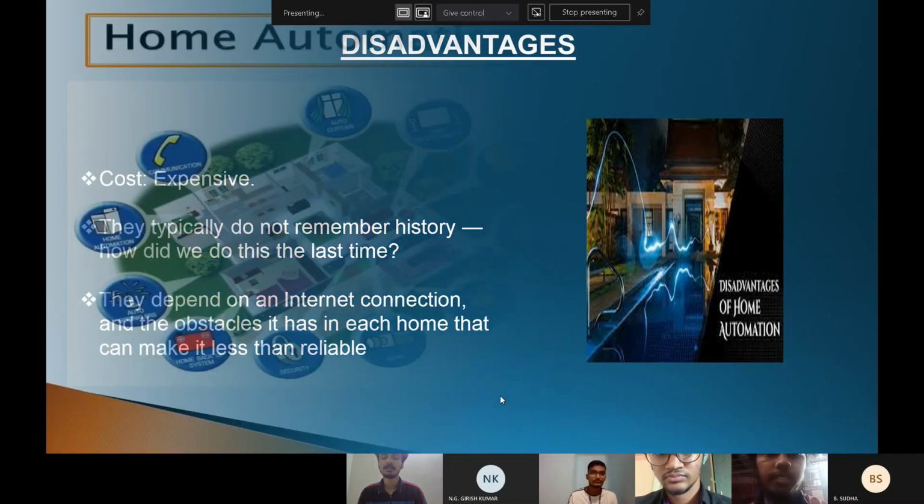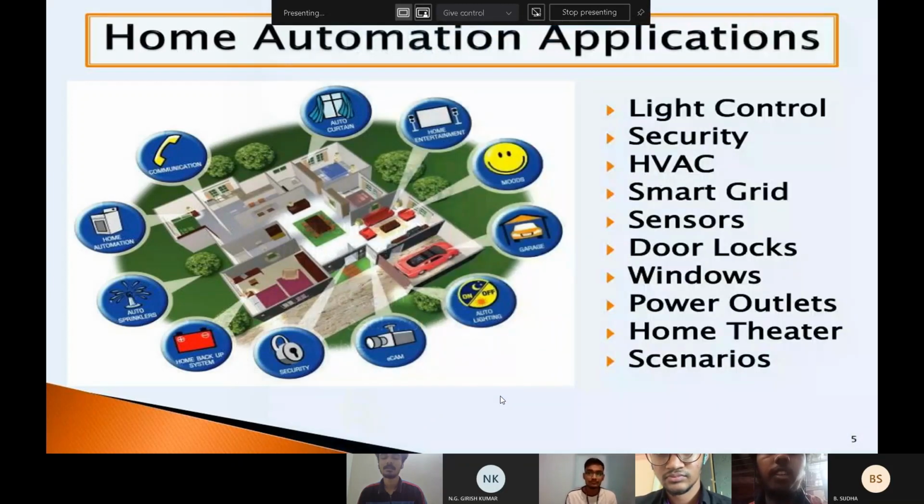Now let us look into the applications. The applications are light control, security, HVAC, meaning heating, ventilating and air conditioning, smart grid, sensors, door locks, windows, power outlets, home theater, and scenarios.